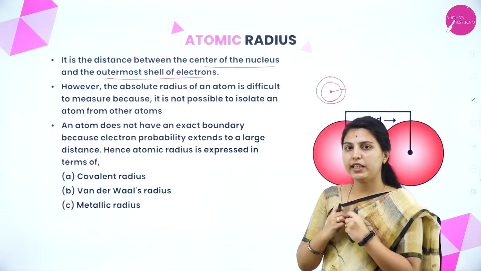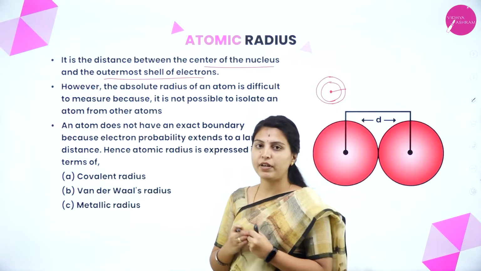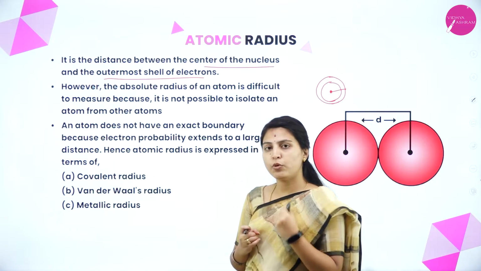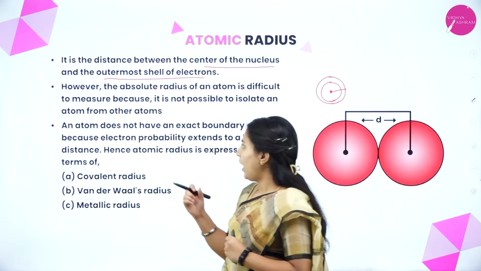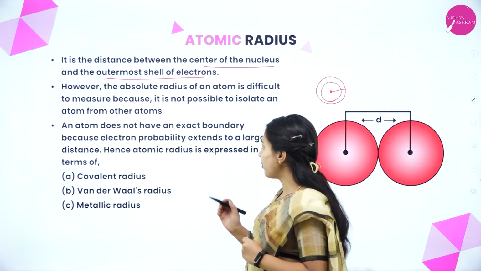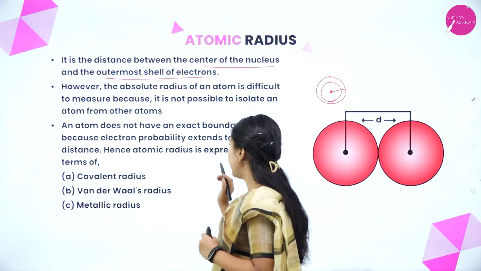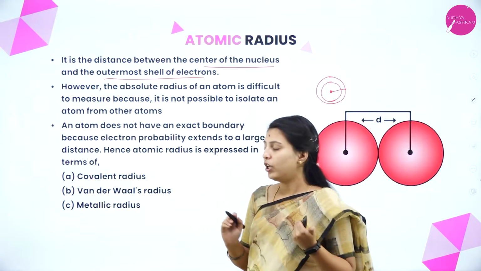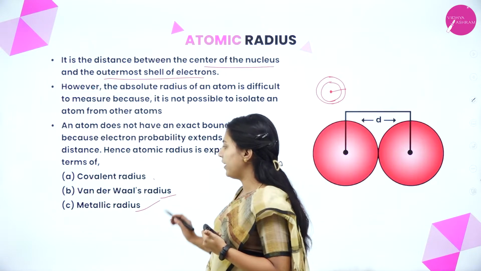Sometimes it is in a combined form and cannot be separated, so it is more difficult to take an atomic radius. An atom does not have an exact boundary because electron probability extends to a large distance. Hence, atomic radius is expressed in terms of covalent radius, van der Waals radius and metallic radius.